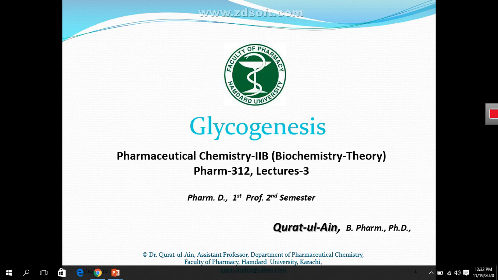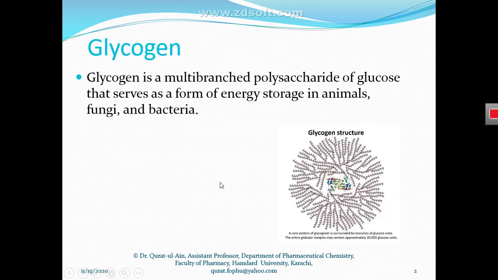So first of all, we will see what glycogen is. Glycogen is a multi-branch polysaccharide of glucose that serves as a form of energy storage in animals, fungi and bacteria. You all know that we have glucose, meaning carbohydrate, in the form of monosaccharide, disaccharide, polysaccharide. These monosaccharides and disaccharides are small units of glucose.